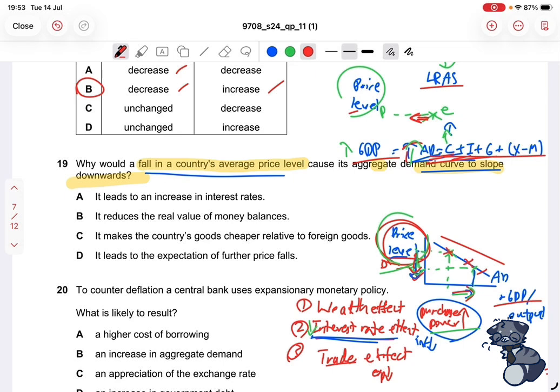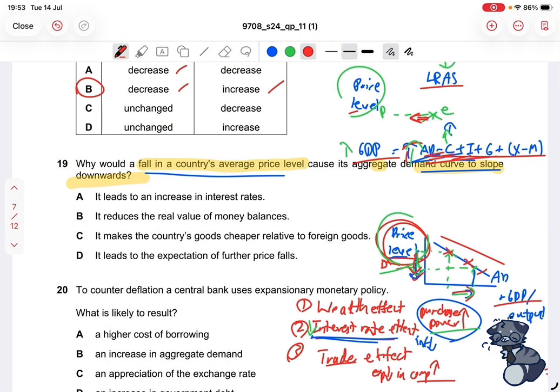So if the price of exports falls, then they become more internationally competitive. So what that means is that if you compare the price of your exports with the price of other foreign exports, yours seem cheaper, so they're more attractive because people like cheap things. Therefore, you become more internationally competitive. So if you are more competitive, then people are likely to demand your exports more. So you might be able to sell more exports.